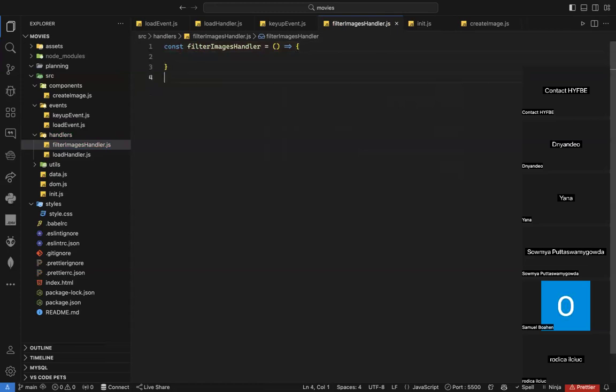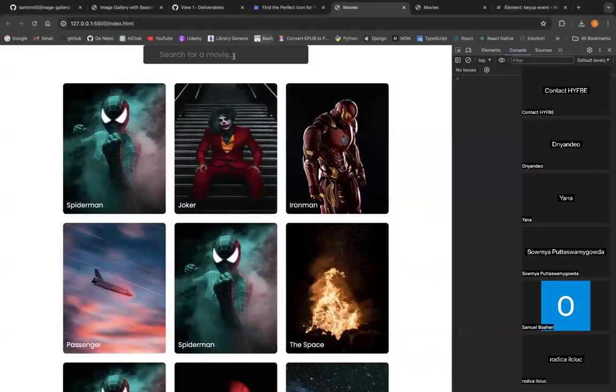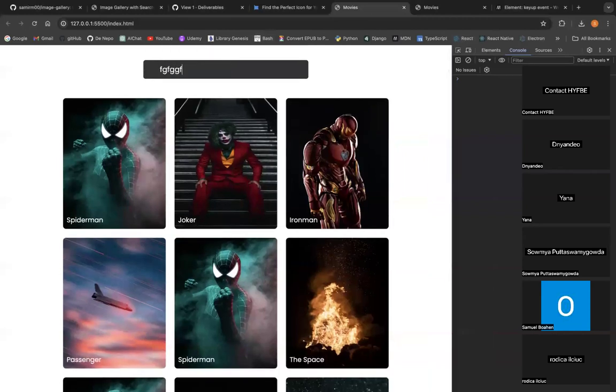And of course, I need to export it. Why? Because I need to use it inside my event. Well, now this handler needs to receive something. What is this something? I need to receive some value inside my handler here. Can anyone predict what this value will be? Indeed, what the user inputs.